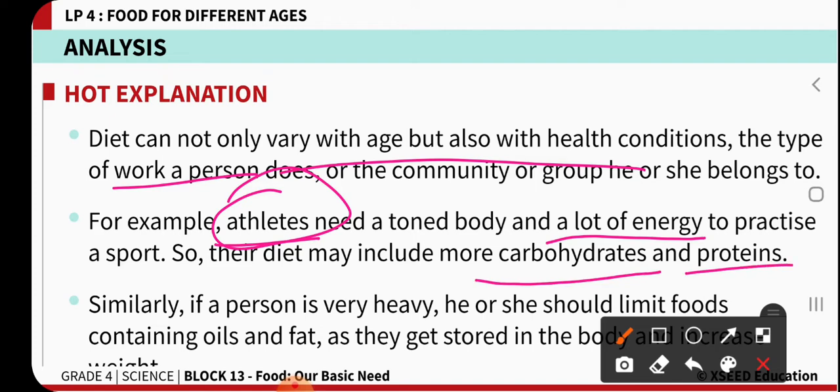For suppose a person is overweight or obese, under such conditions they should always have a limitation on oil content or fatty foods, because if they keep on eating, the fat further stores in the body and leads to more overweight.